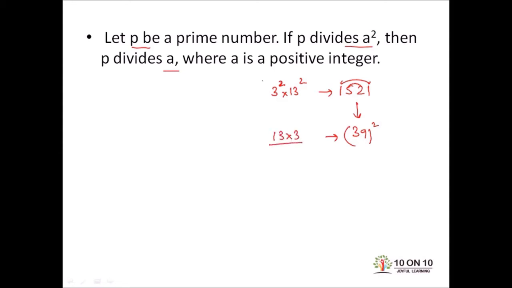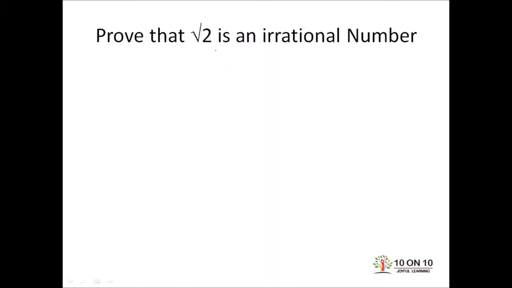This is very obvious. I am telling you this because it will help us to solve the next kind of problem, which is this. Prove that root 2 is an irrational number. आपको ये क्वेश्चन इस तरीके के आते हैं कि prove that root 2 is an irrational number, root 3 is an irrational number. रूट के अंदर सारे आपको ऐसे नंबर मिलेंगे जो परफेक्ट स्क्वायर नहीं है, जैसे रूट 6, रूट 7, रूट 8, बट नॉट रूट 9 बिकॉज 9 is a perfect square and root 9 is 3, so we cannot prove it to be irrational because it is rational. So we have to prove root 2 or root 3 as an irrational number.